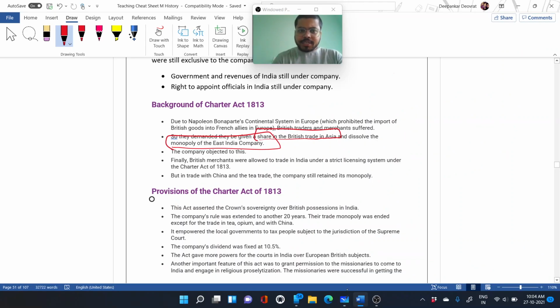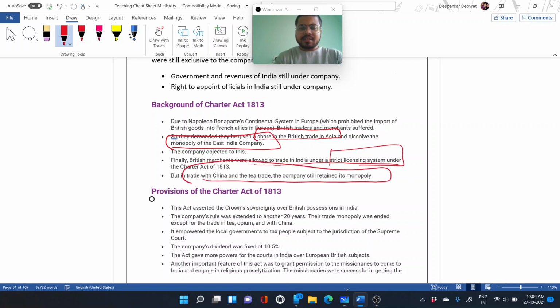The company objected to this, and finally British merchants were allowed to trade in India under a strict licensing system under the Charter Act of 1813. But in trade with China, the tea trade and also opium, the company still retained its monopoly. In that respect, other traders were not allowed to trade.